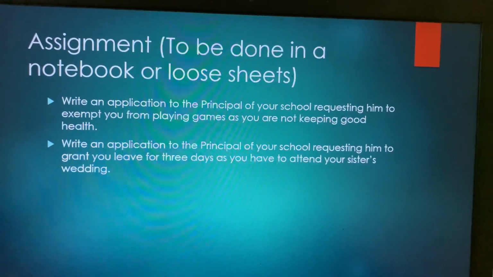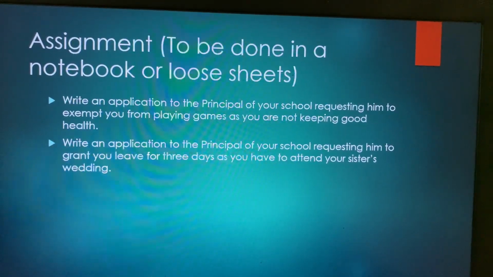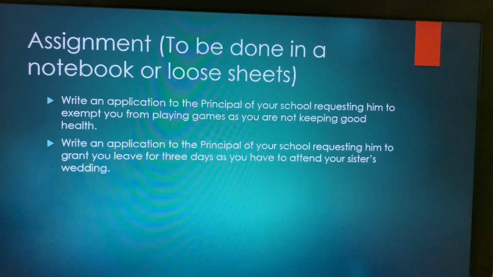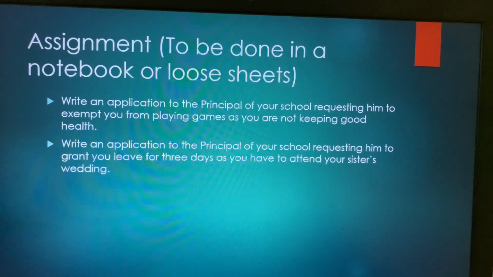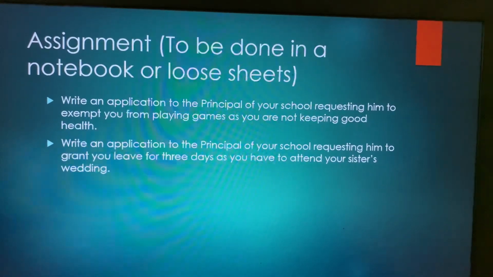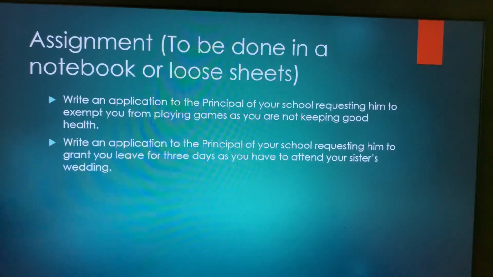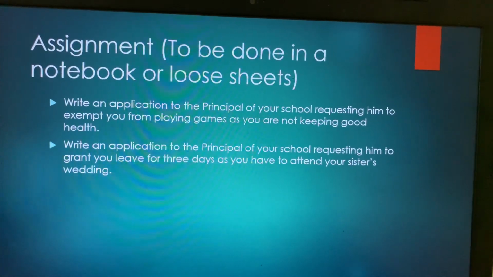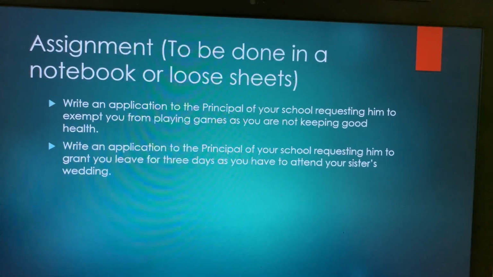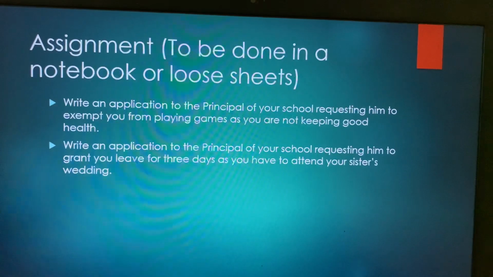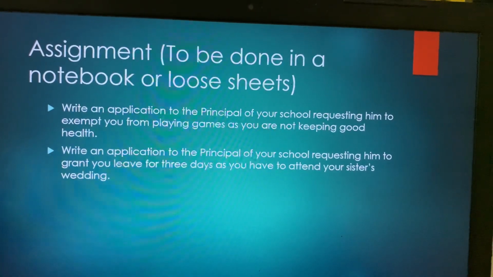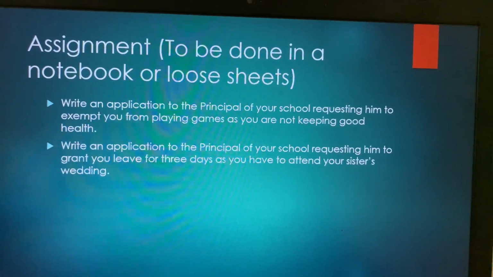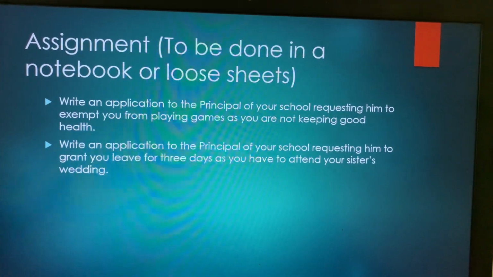And number 2, write an application to the principal of your school requesting him to grant you leave for 3 days as you have to attend your sister's wedding. So both these questions you will be able to handle, keeping in mind the format that we studied, and the sample letter will be great help because that will actually tell you about how to write these ones.